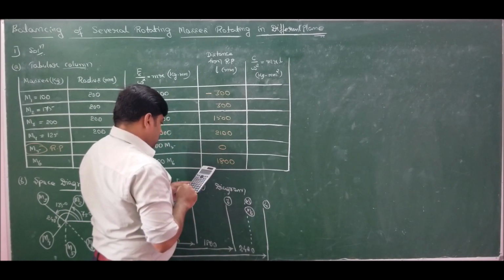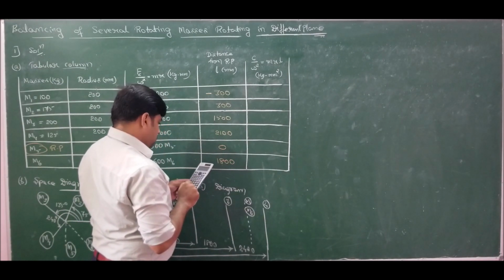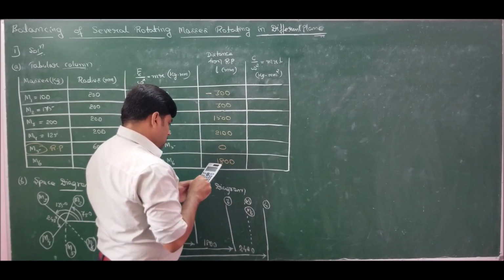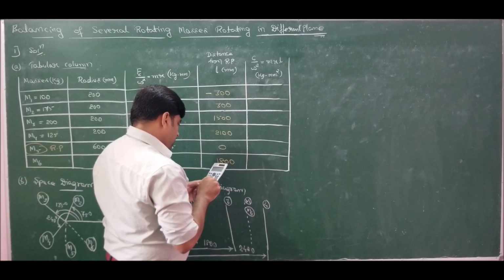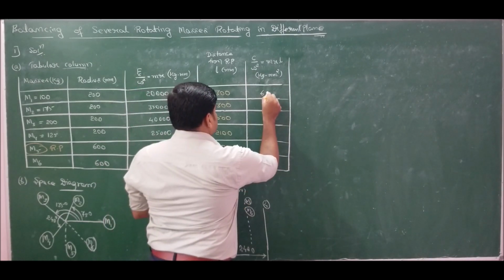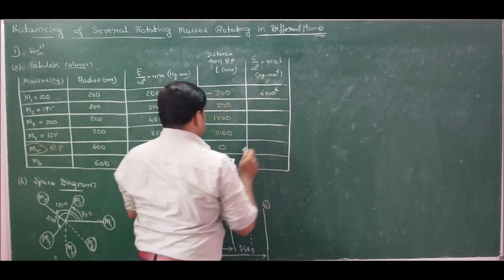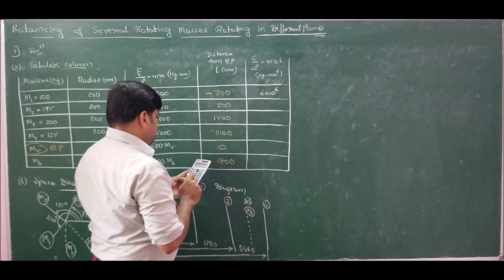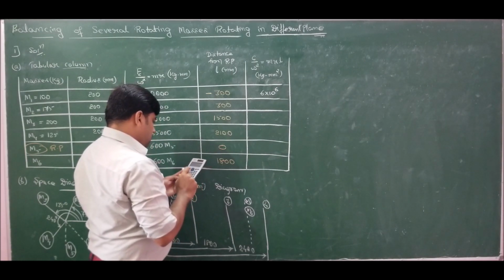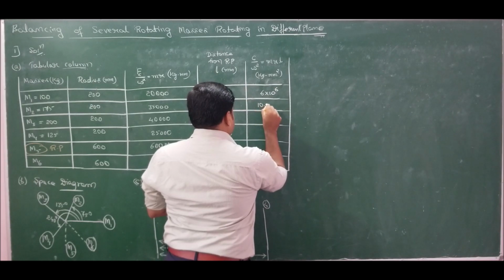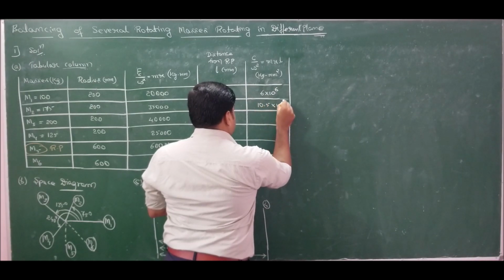It will be 20,000 into 300, which turns out to be 6 into 10 to the power of 6. Next we have 35,000 into 300, that is 10.5 into 10 to the power of 6.